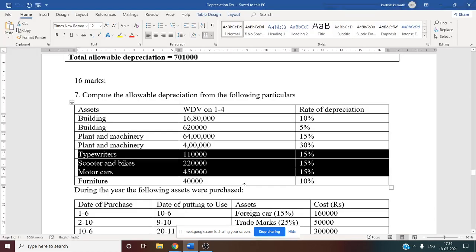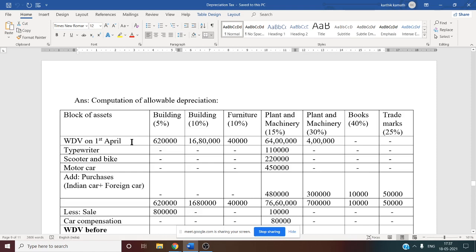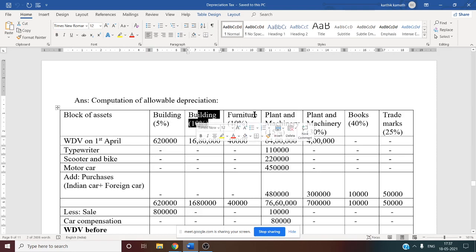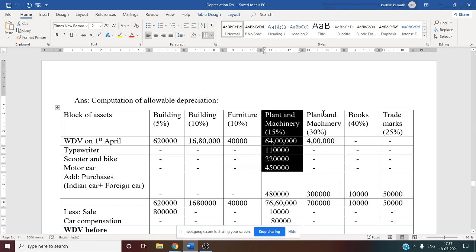So now let us see. Compute the allowable depreciation. Now the written down value as on 1st April. So all the written down values we need to write. Building 5% we are going to calculate separately. Building 10% separately. Furniture 10% separately. Only for plant and machinery 15%, typewriter, scooter and motor car we need to consider together. Plant and machinery 30% separate. Book 40% separate. Trademark 25% separate.